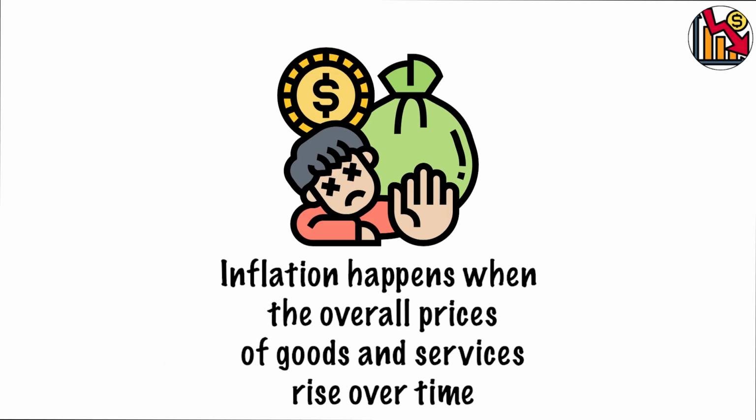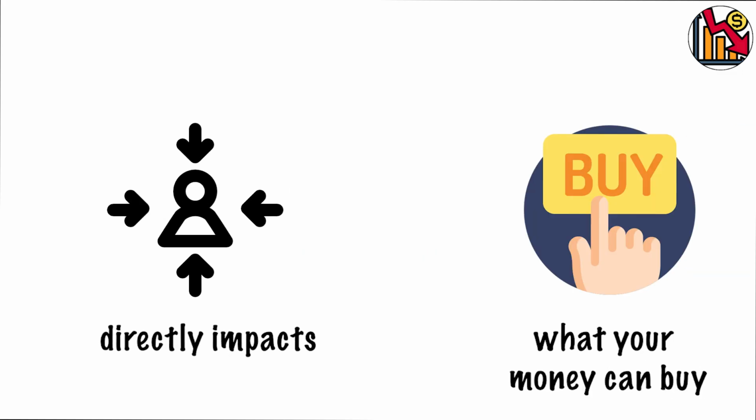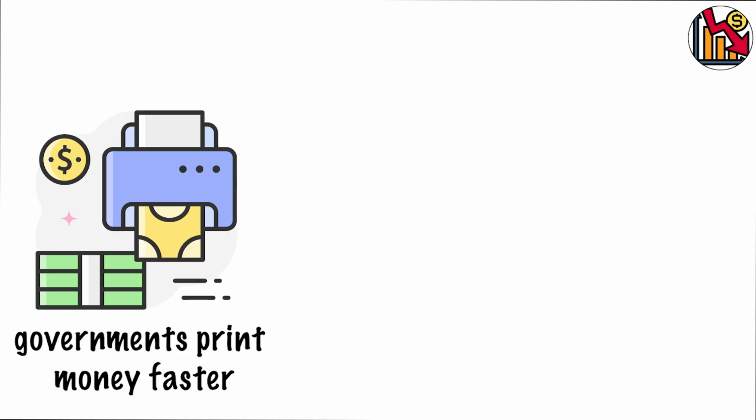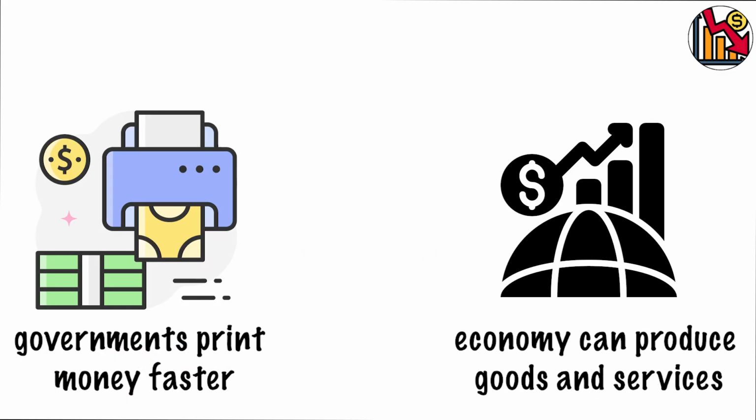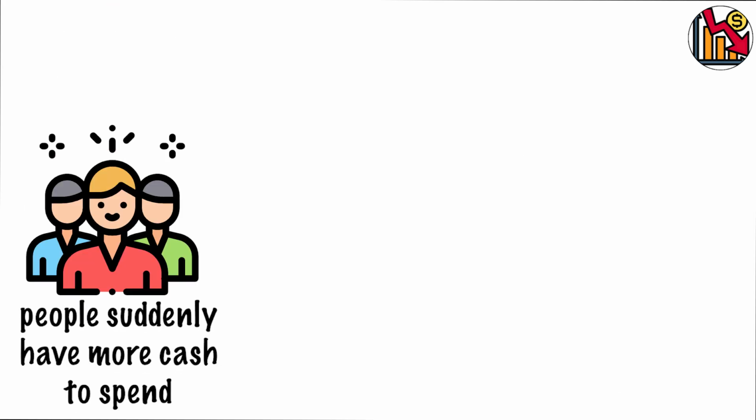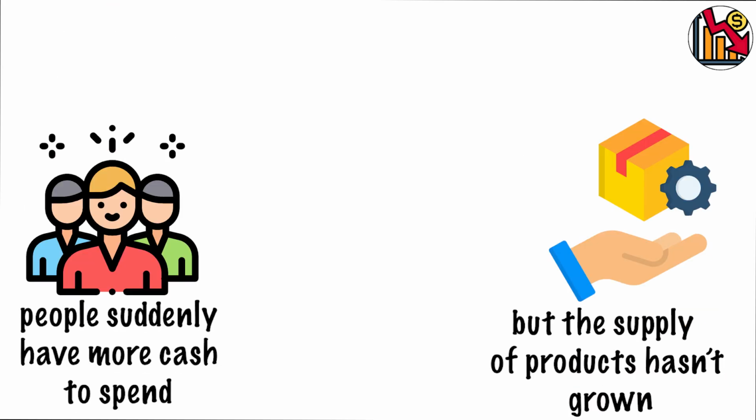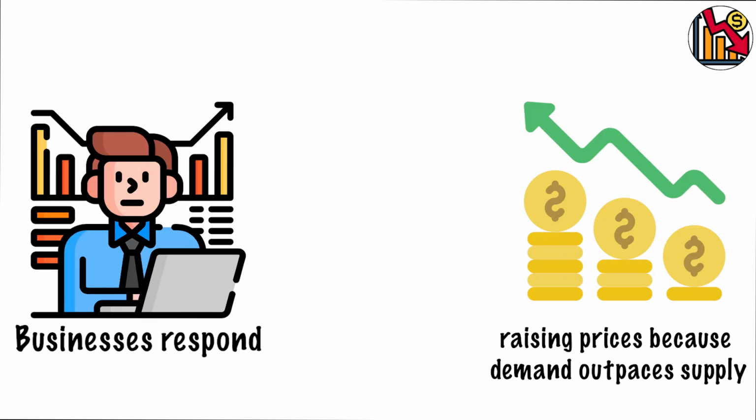Inflation. Inflation happens when the overall prices of goods and services rise over time, and it directly impacts what your money can buy. When governments print money faster than the economy can produce goods and services, people suddenly have more cash to spend, but the supply of products hasn't grown. Businesses respond by raising prices because demand outpaces supply.